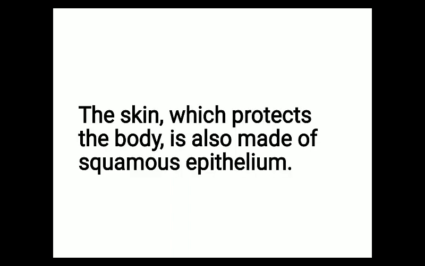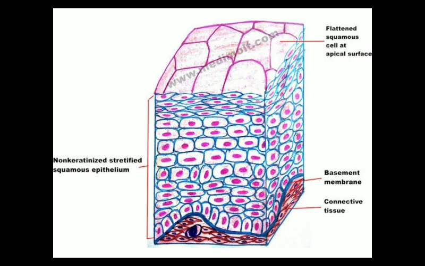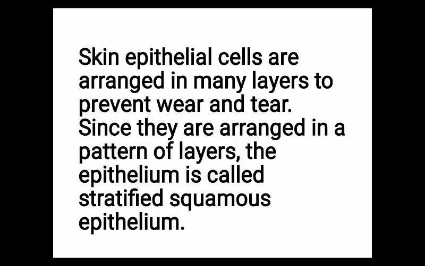The second type of epithelial tissue is stratified squamous epithelium. Stratified squamous epithelium is present in our skin. Skin, which protects the body, is also made up of squamous epithelium. So what is the difference between squamous epithelium and stratified squamous epithelium? Squamous epithelium is made up of a single layer of cells, but stratified squamous epithelial tissue is made up of several layers of squamous epithelium.